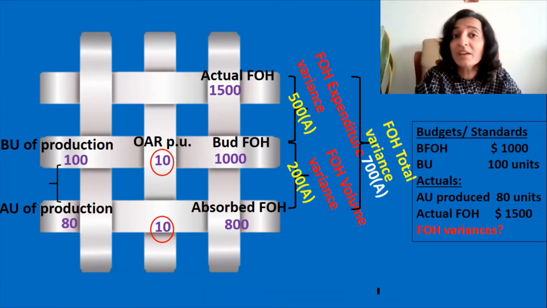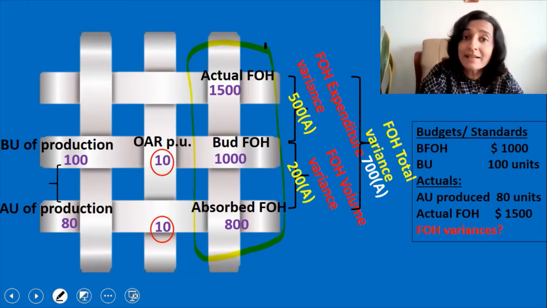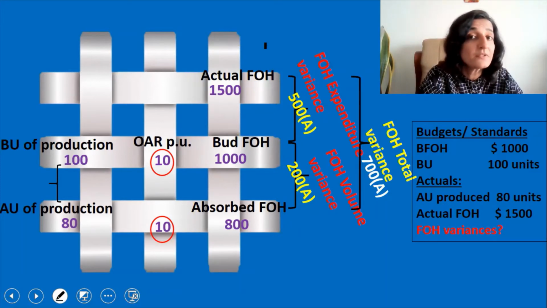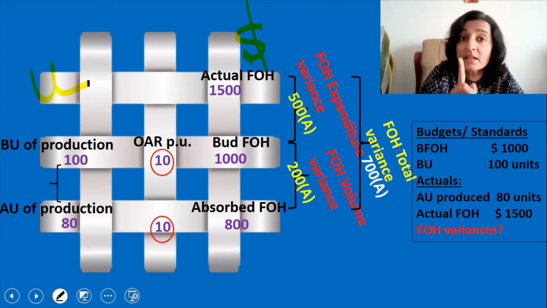Now the way in which we have calculated the variance is from the right side. Now there are certain elements on the left side too. We could calculate the variance from the left side also, but please note, on the right side, it is a dollar amount, and on the left side, it is a units amount. So whenever we calculate the variance, we need the amount in dollar.